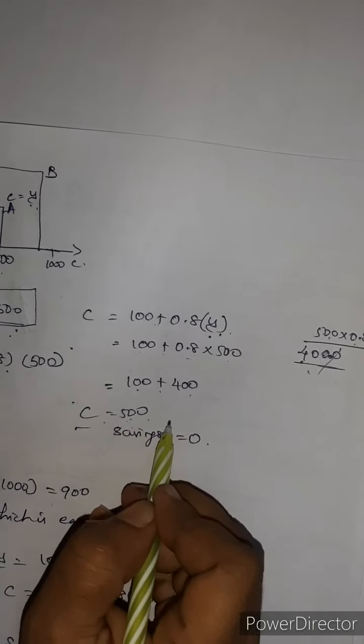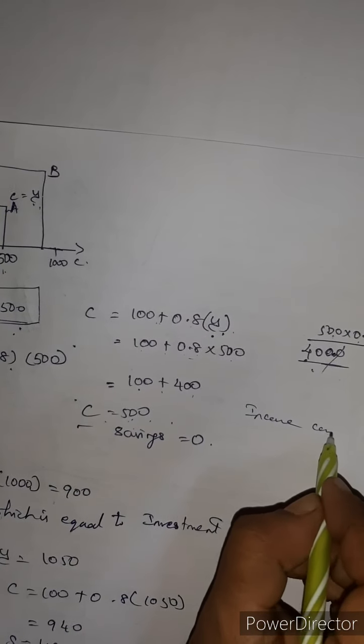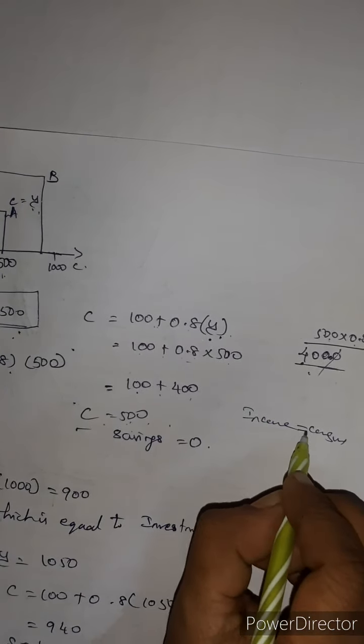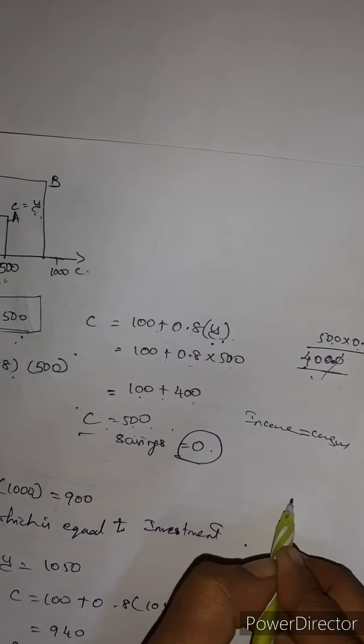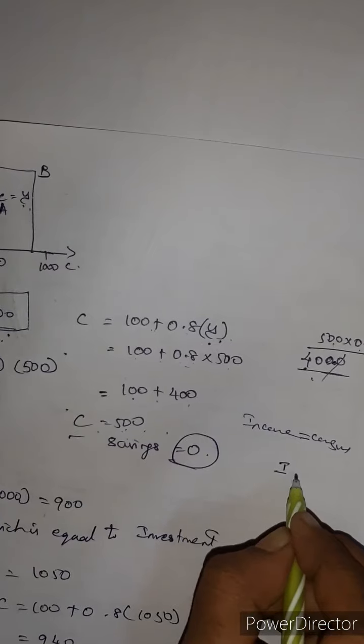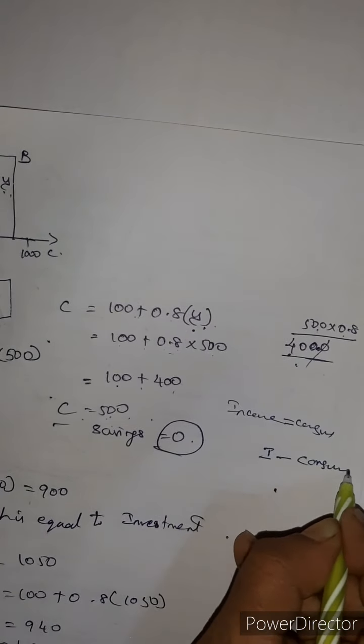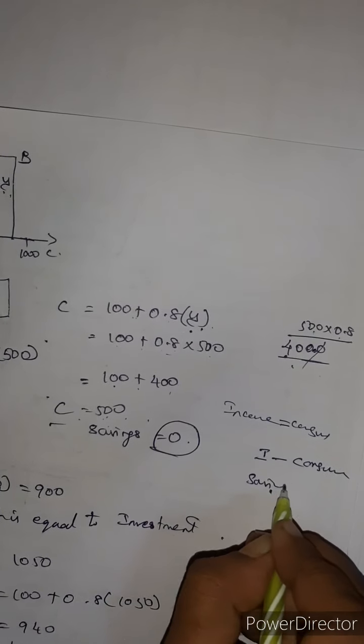Then both are the same. That means when income and consumption are equal, savings will be 0. Savings will be 0 because from the income we subtract the consumption to get the savings.